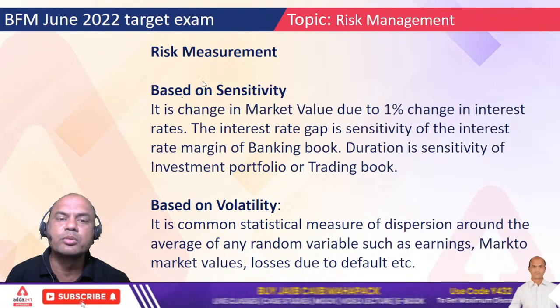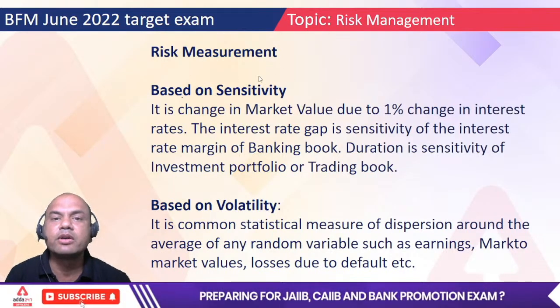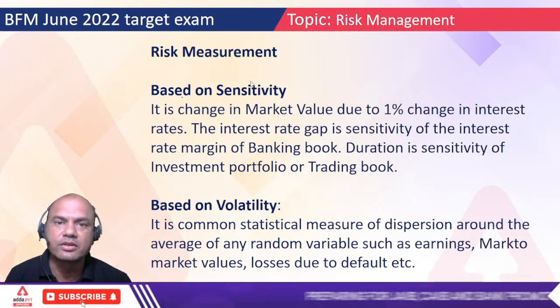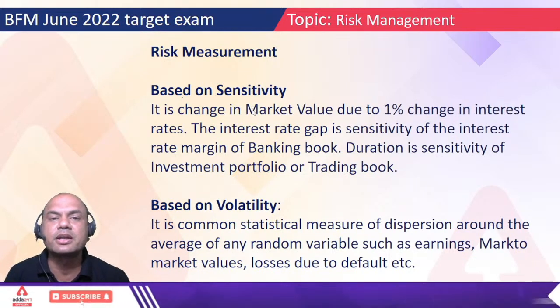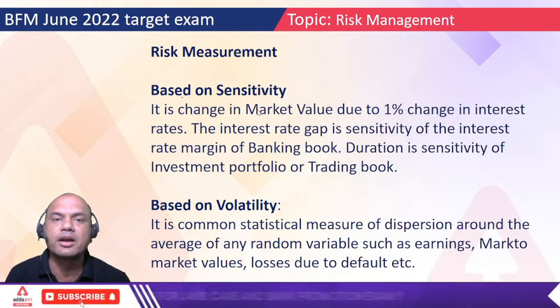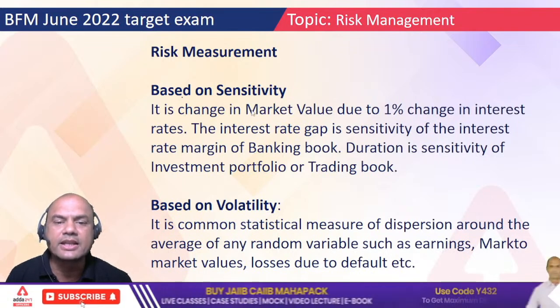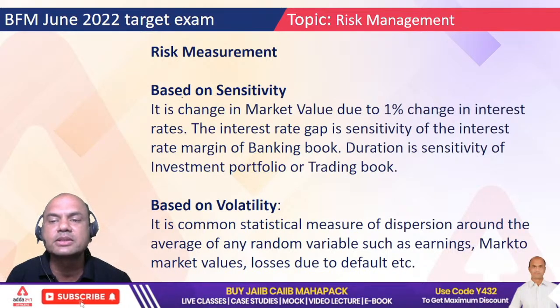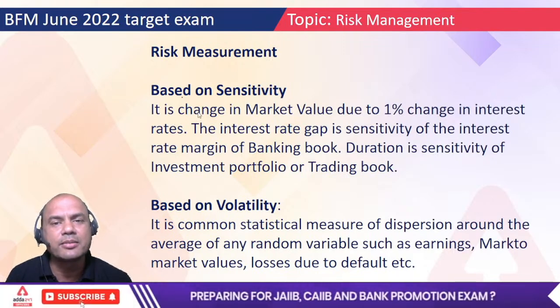We'll give you two methods over here, based on sensitivity. What is sensitivity? We always say he is a sensitive person or she is a sensitive person, meaning their emotions fluctuate up and down immediately. The same logic is applied over here. So it is the change in market value due to a 1% change in the interest rates. We had studied this part in JAIIB also.